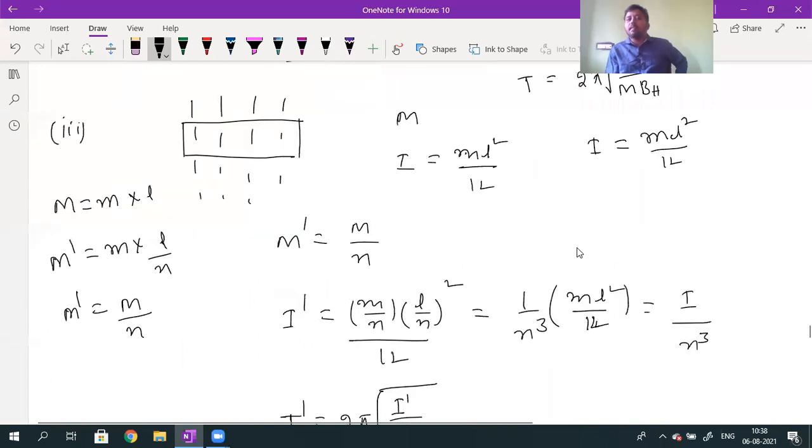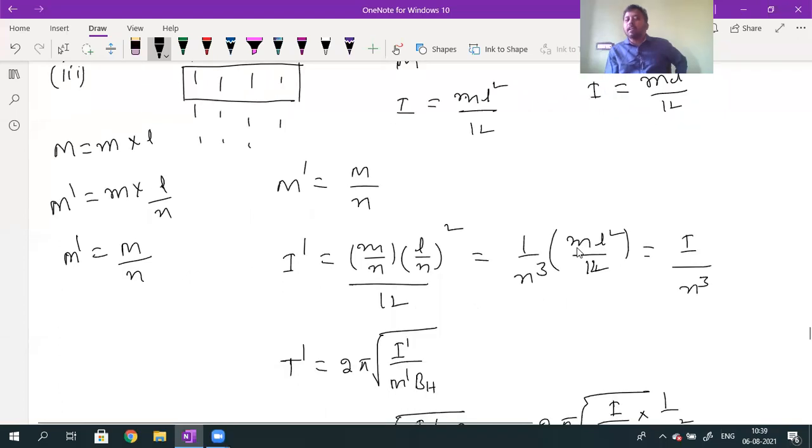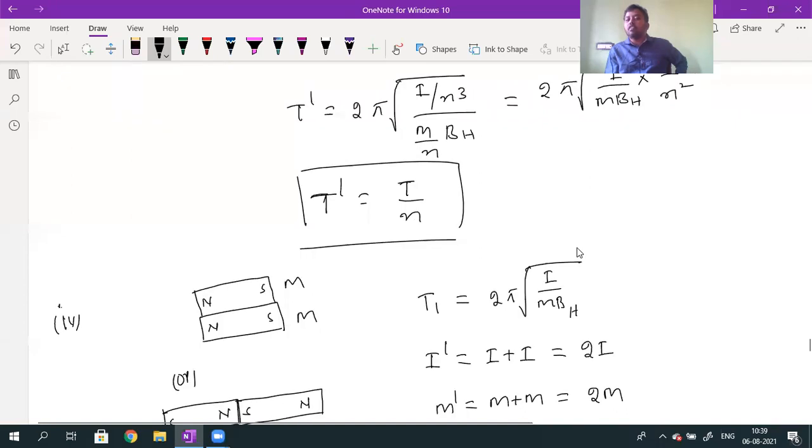What is the next point? Bar magnet, magnetic moment value M, moment of inertia value I. It is cut into n equal parts perpendicular to length. So what is the magnetic moment of each part? M by N. Moment of inertia of each part? M by N into L by N whole square by 12. Then what is the time period of one of the parts made to oscillate in the same magnetic field? So T dash value will be equal to T by N.